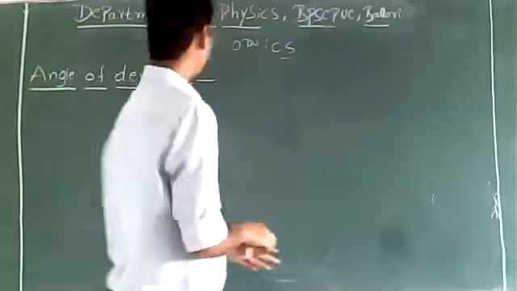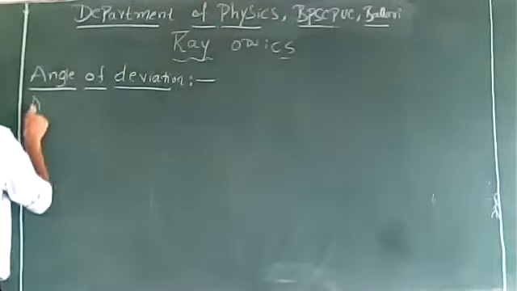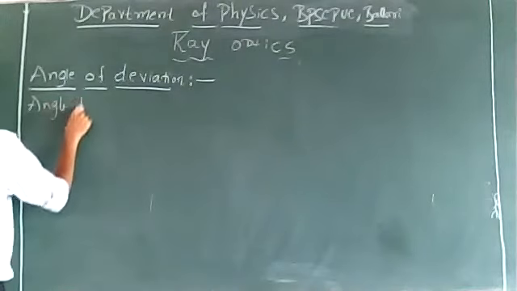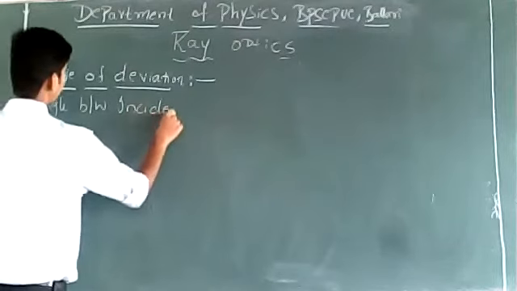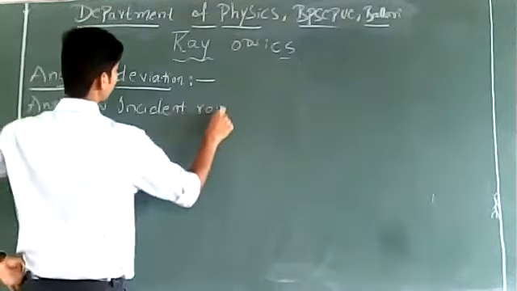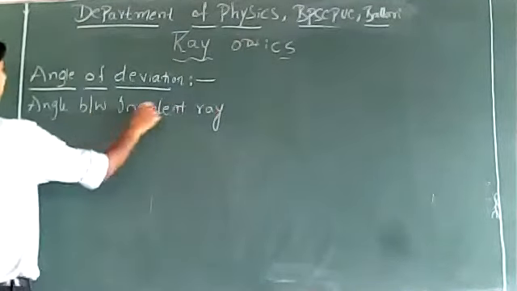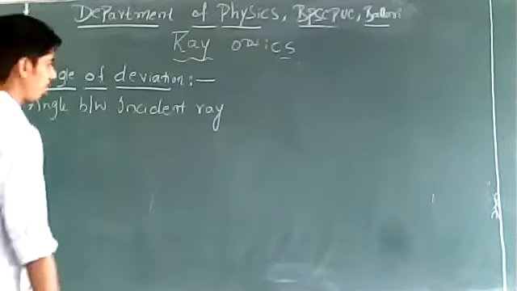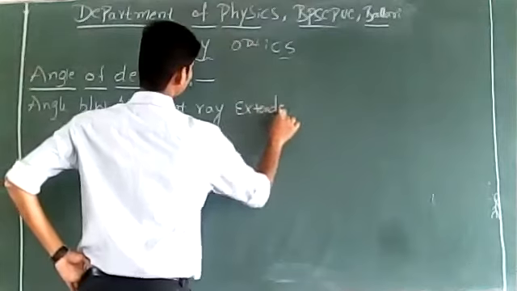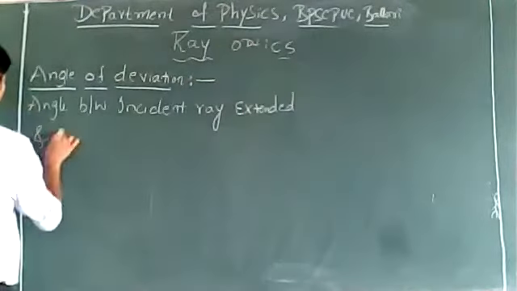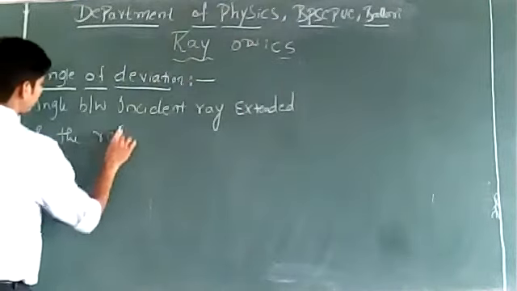We define the angle of deviation as the angle between the incident ray extended and the refracted ray.